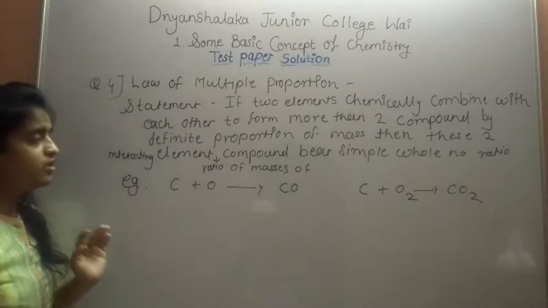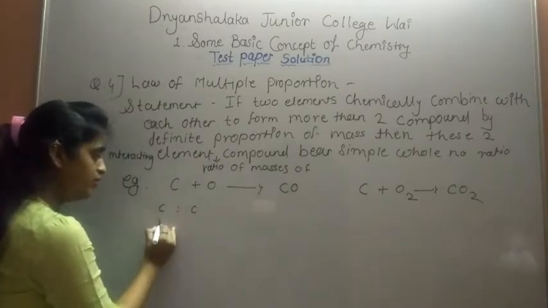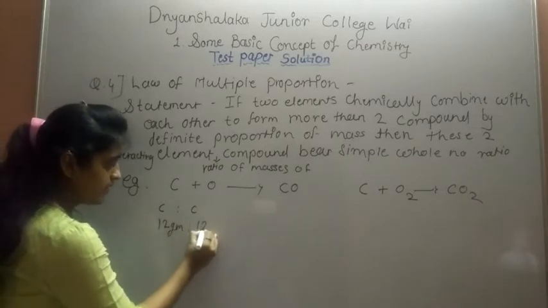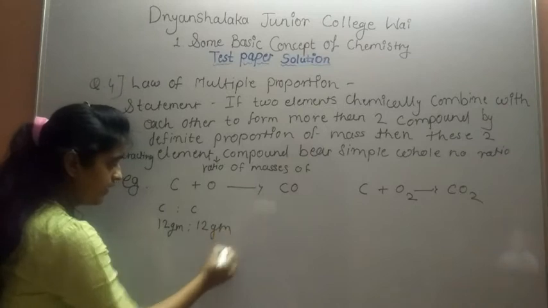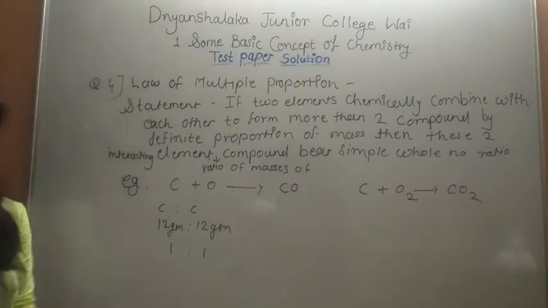The mass of carbon in the first reaction is 12 gram, and in the second reaction also 12 gram. So the ratio of carbon is 1:1.